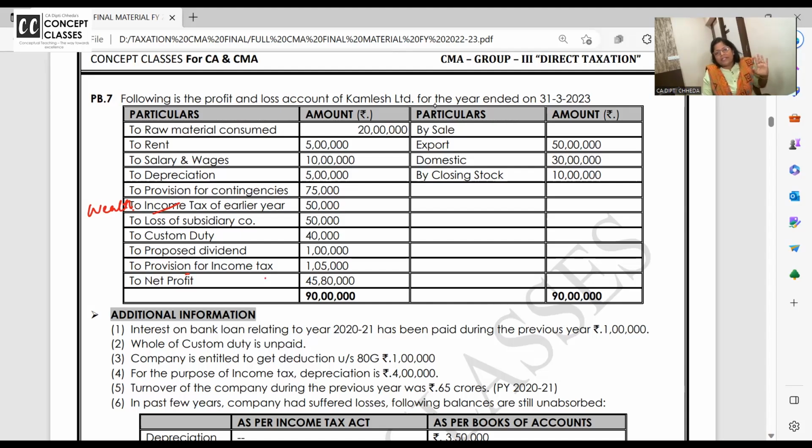Wealth tax is not added back, so wealth tax will not be added. Income tax is added back. Interest, surcharge, cess all added back. Penalties allowed. Wealth tax allowed, where? In the book profit. So just make it wealth tax only of the earlier years. I know right now wealth tax is not there, but fine.